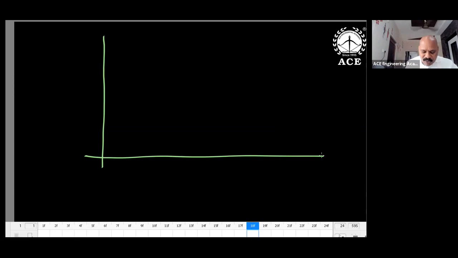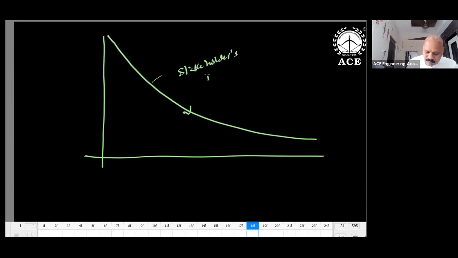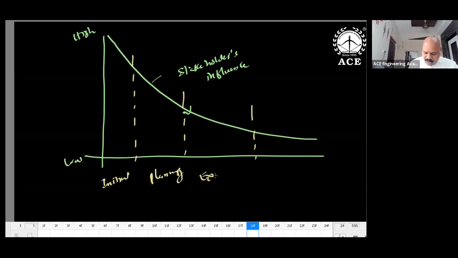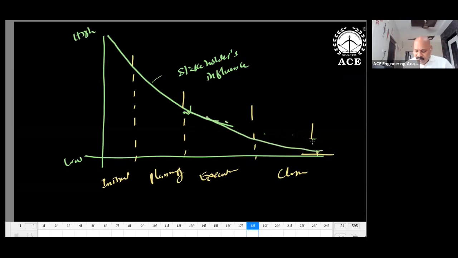How will the stakeholders influence the project? The stakeholders will influence the project in the beginning itself. So actually stakeholders influence, low and high. This is the initial stage, planning, execution, and closure. So what do we conclude from this? The stakeholders' influence is very high in the first stage. The stakeholders can change the designs, the things, and the idea also. Up to planning, their influence is very high. After that, in the execution, no more changes are permitted, because when the work has started, maybe a few changes are possible, but most things are not changed. So the stakeholders' influence is very less in the execution stage. In the closure, of course, the project is getting completed, so the influence is nominal, maybe minimal.